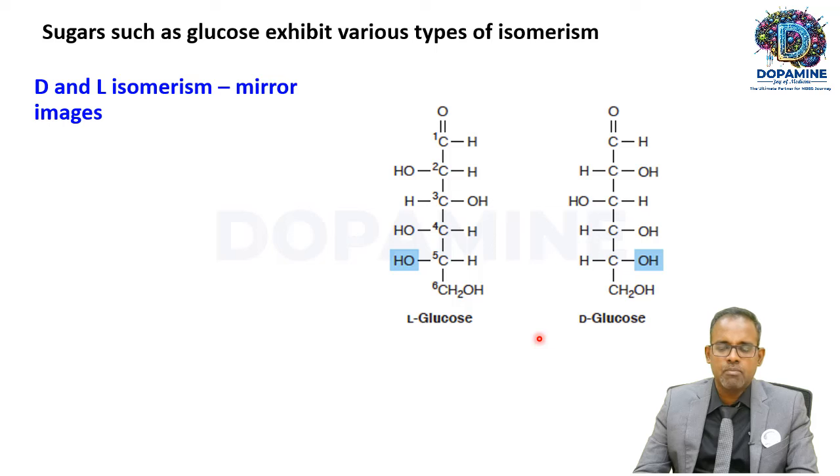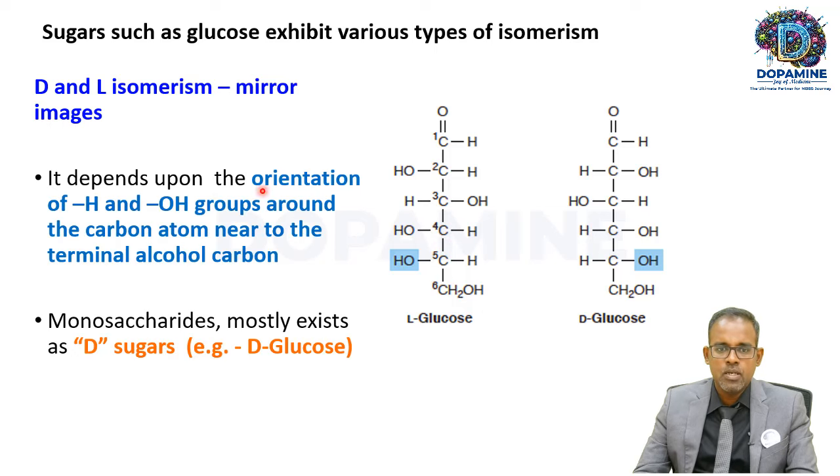Okay, they are nothing but mirror images. Just concentrate on the 5th carbon position, the carbon near the 6th position. Based upon the orientation of the hydrogen and hydroxyl groups around the 5th carbon, there is a D and L isomer. For example, if the hydroxyl group is on the left side, that is L-glucose. If the hydroxyl group is on the right side, then that is D-glucose.